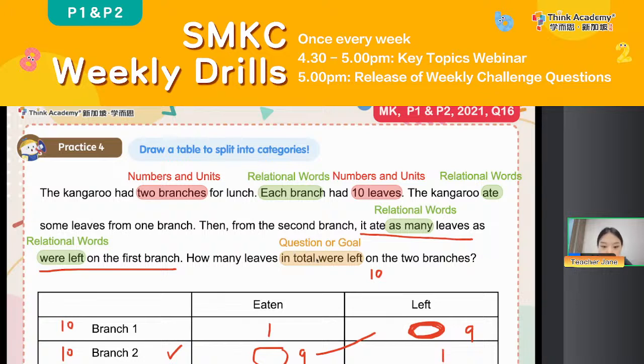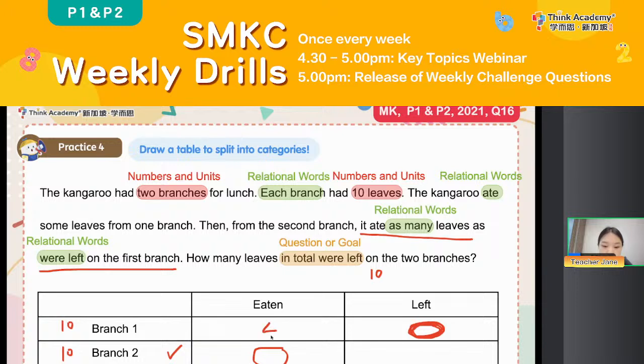So our task is to see how many leaves in total were left on the 2 branches. After we add them up, we can get the 10, right? But someone may ask, Teacher Jane, how could you know it ate 1 and 9? I feel like I want it to be 2 and 8, 3 and 7, 4 and 6, 5 and 5. Actually, all can. What about you just try?